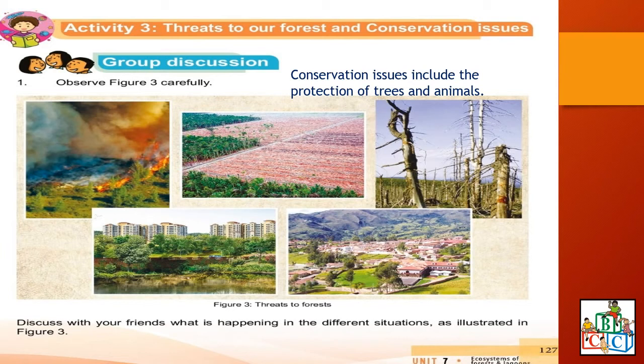Figure 3 also consists of the threats to forests. You have this first picture, a forest fire. The second picture shows how the forest has been cleared. Also you have pictures of how the land has been cleared for other purposes. Discuss with your friends what is happening in the different situations as illustrated in figure 3.